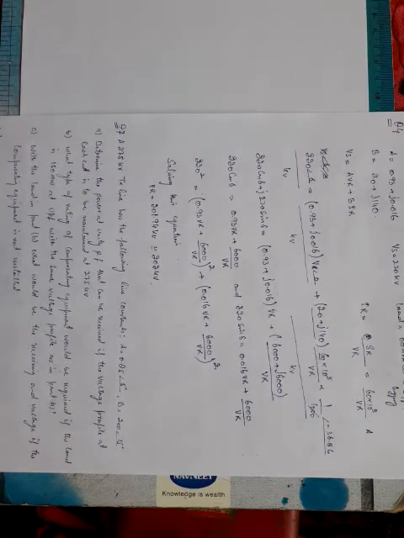But in this case this equation will be in terms of even powers of VR. That means VR raised to power 4, then there will not be any term of VR raised to power 3, there will be a term VR square, and then a constant. There will not be any VR. So VR cube will not be there, VR will not be there, VR 4 will be there, VR square will be there, and a constant. Then VR square will be put equal to x, then it will be reduced to a quadratic equation, and then it can be solved by using the quadratic formula. But doing it that way is a little bit complex and it will take time.